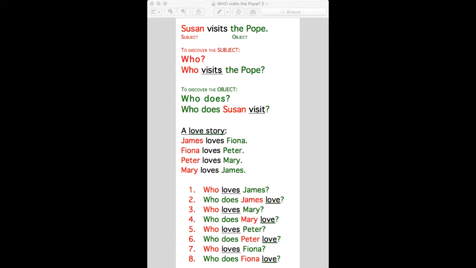The problem with the love story is that, of course, it can be reciprocal. And so that's the fun or the trick in this story. So don't forget, all the ones in red are the subject, for which you ask who, and all the ones in green are the object, for which you ask who does. So let's look at the love story. It's not even a triangle, this is a square.